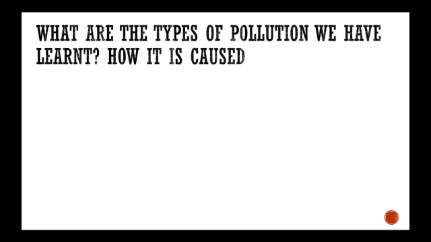Moving further, what are the types of pollution that we have learned in the last class, and what are the causes of it? Can you tell me? We have studied mainly three types of pollution: water, land, and air pollution. Water pollution is caused because of the factories or the wastewater that is not processed and is let into the clean drinking water source or the water bodies. That is why that water gets polluted. This is one of the reasons.